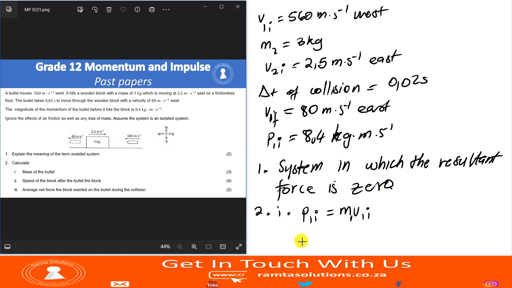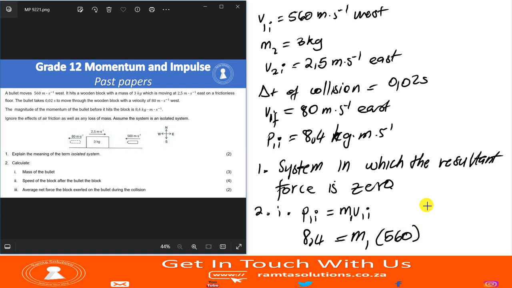Whereas the momentum, they said it was 8.4. What is the mass? We do not know. What is the speed or velocity? It's 560 meters per second, right? West, of course.